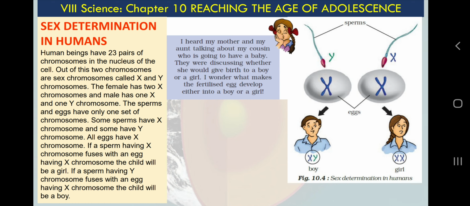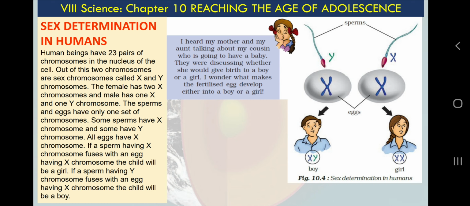That is why I was mentioning now that by having some cells of the embryo, doctors can know whether the child is going to become male or female. But it is banned or illegal in India. Why? Because in countries like India, if some parents do not like a female child, what will they do? If they know this embryo is going to become a girl, they can kill the embryo with the help of some surgical methods. That will be illegal and unethical also.